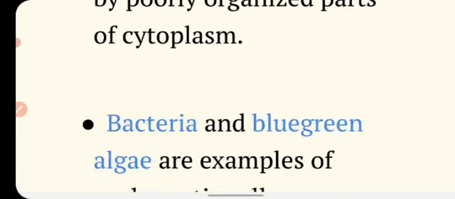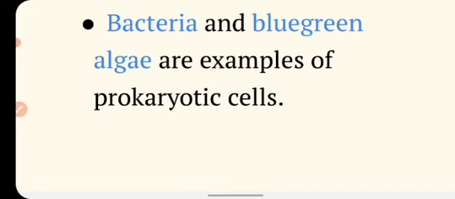Examples of prokaryotic cells are bacteria and blue-green algae. Keep in mind that these are the two main organisms having prokaryotic cells.